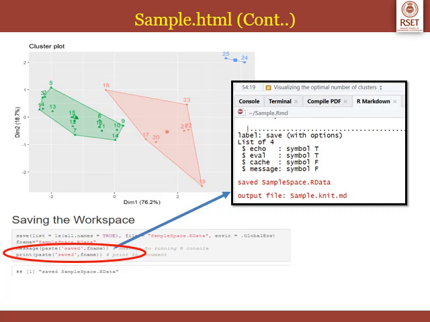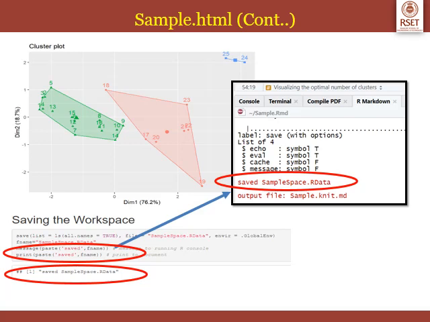There are 4 options: console, terminal, compile PDF and R markdown. Within R markdown you can see that this particular message is printed, saved sample space.r data. Then you have the final print statement, print paste saved fname within this R code chunk. The output of that particular print statement will be printed in this output document. So this is how the messages will be printed. So this is your sample.html file.